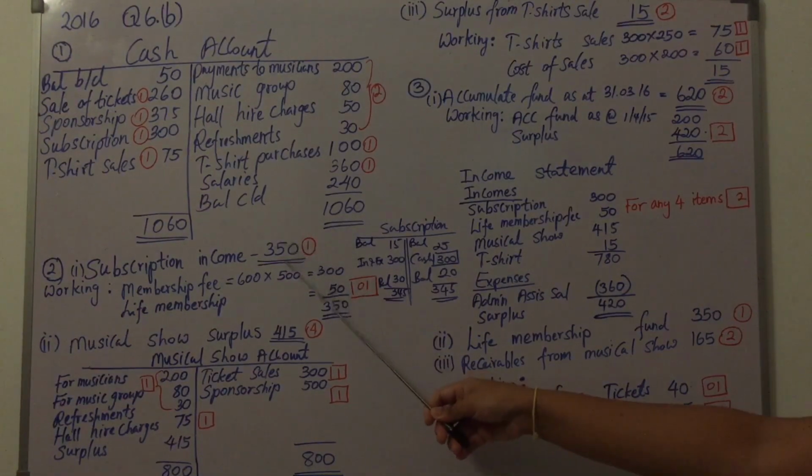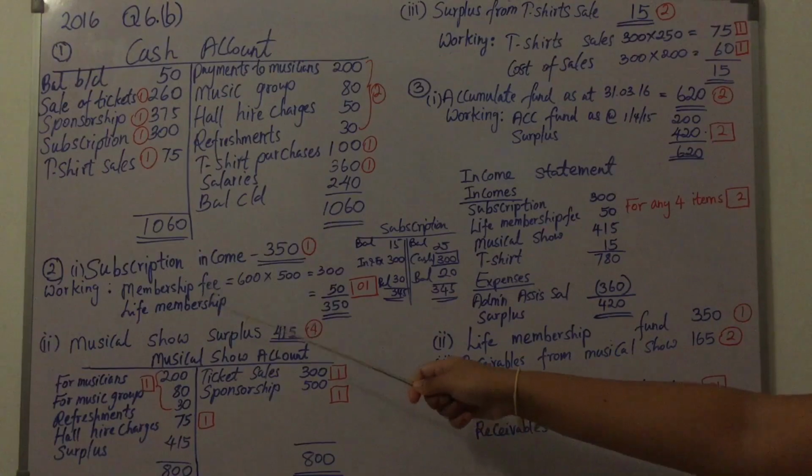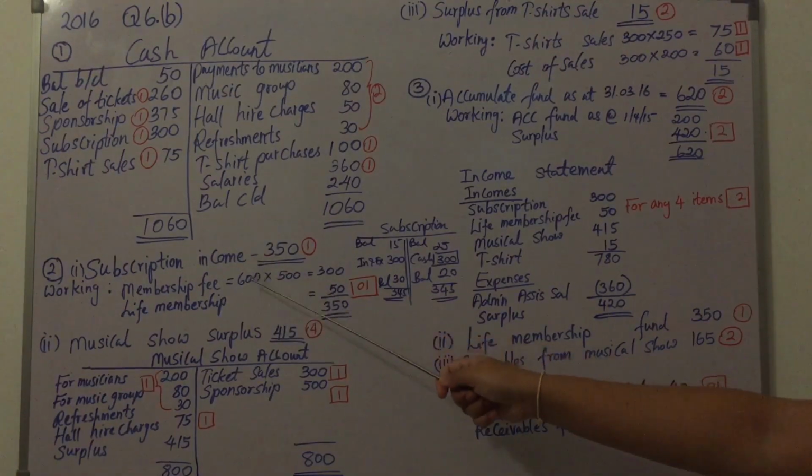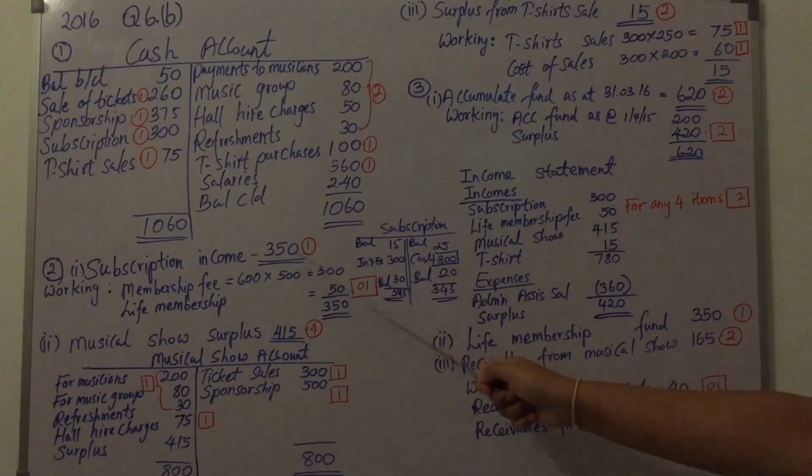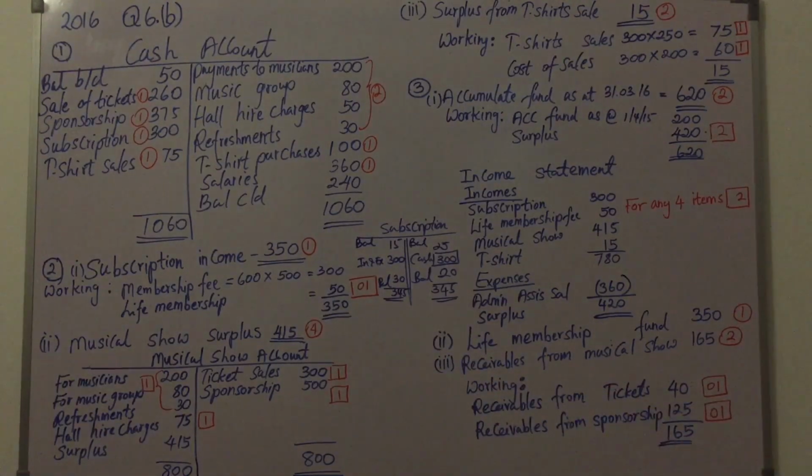So we found the answer for question number 2 part 1. In total it is 350. So life membership income relevant to the period you need to again include in the income statement under incomes. So we have already completed 2 adjustments.